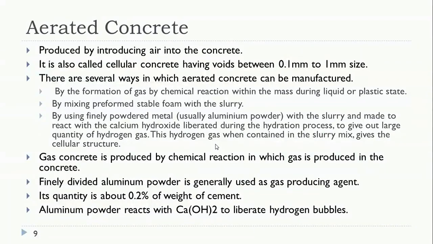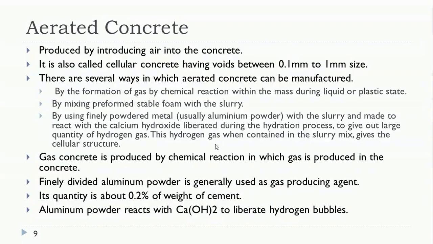Do you know, in the hydration process, when the CSH gel is obtained, there will be another product, that is calcium hydroxide. When this calcium hydroxide reacts with the aluminium powder, it liberates hydrogen gas. When this hydrogen gas is liberated, it forms the concrete structure as a porous structure. It creates voids in the range of 0.1 mm to 1 mm in size. This hydrogen gas creates the air voids in the concrete structure, so that makes the overall concrete a lightweight concrete.